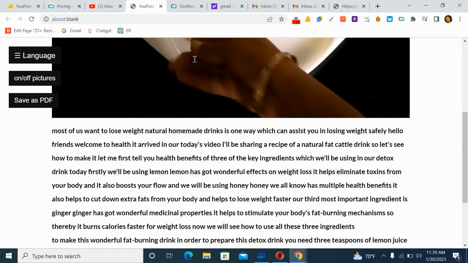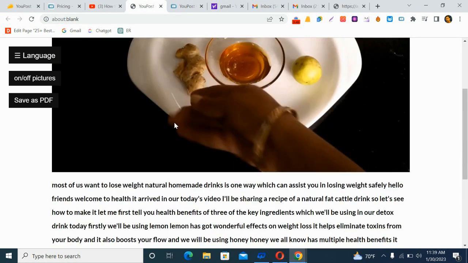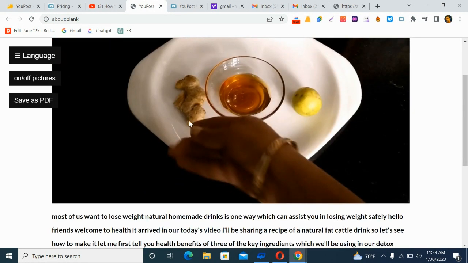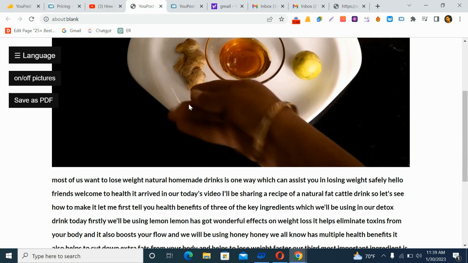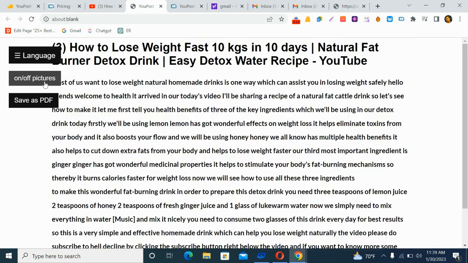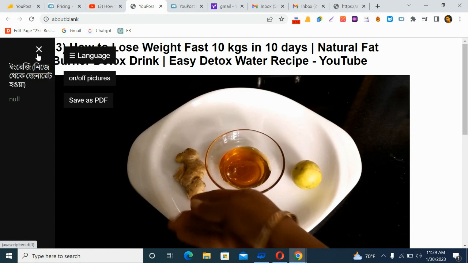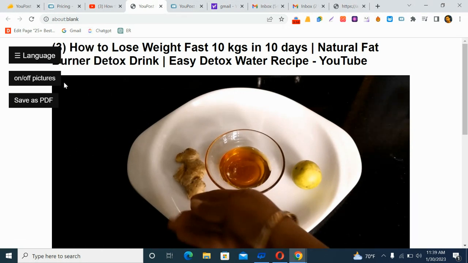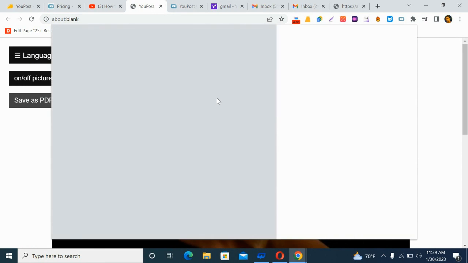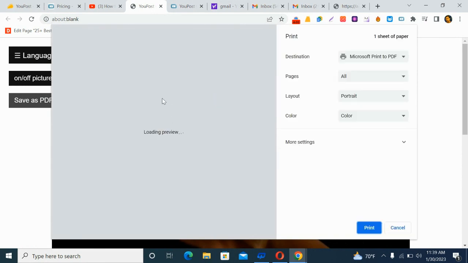As you can see, it generated an article from this video. It has pictures. You can turn the pictures on or off if you want, and you can choose the language, English, generate from English, and you can also save it as a PDF.